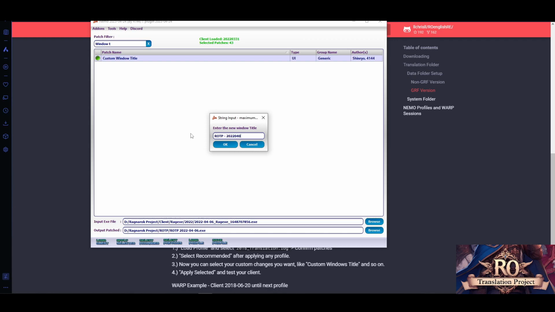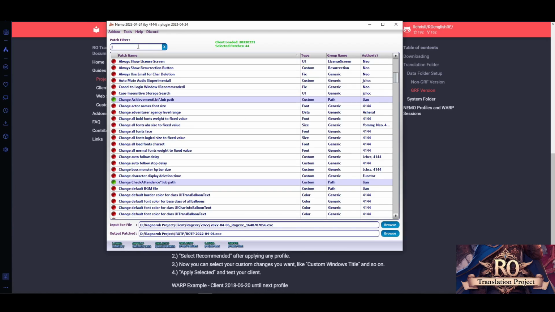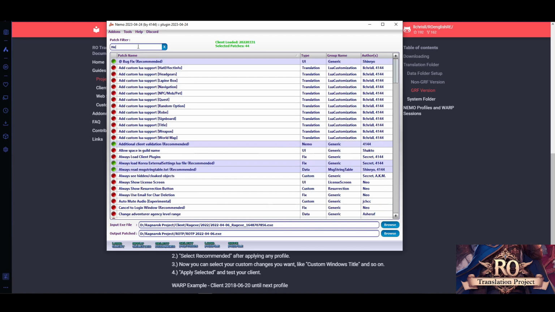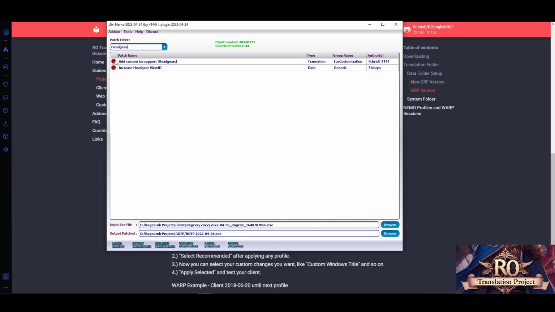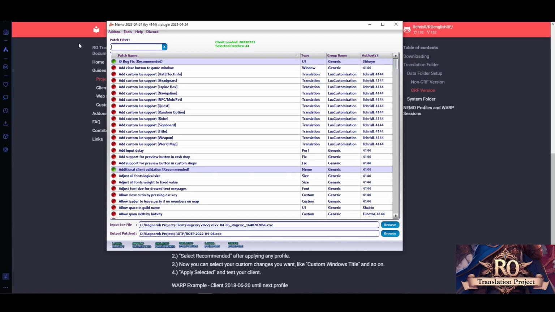As an example, like this. Then the name of the window is this. If you have lots of hitgears you want to add, you also need to increase the hitgear view ID because it's mostly hard coded into the client. You can change the maximum view ID here. Otherwise, your hitgears won't be displayed because they are over that ID. That's one of the examples I do personally, which I have the most basic.